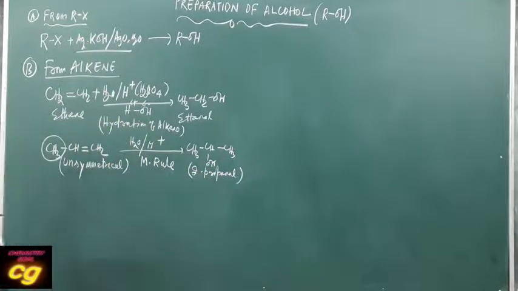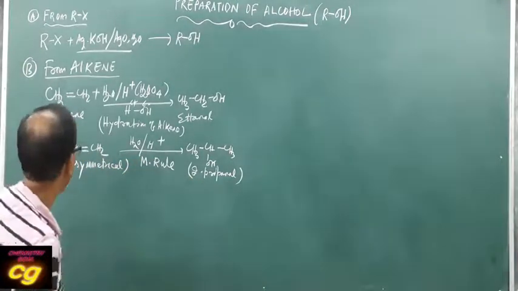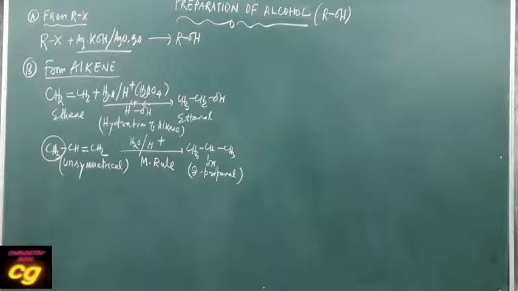This is 2-propanol. This is very important, that propene converts to 2-propanol. So that is one important method. This is the first method, that is from alkene by the hydration method.